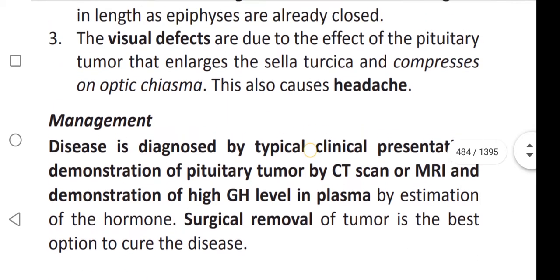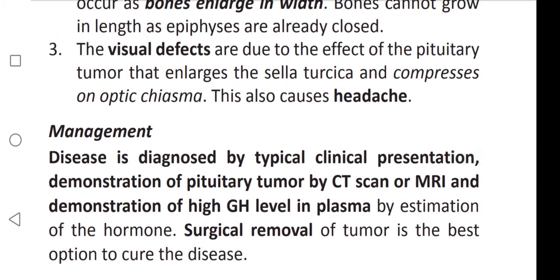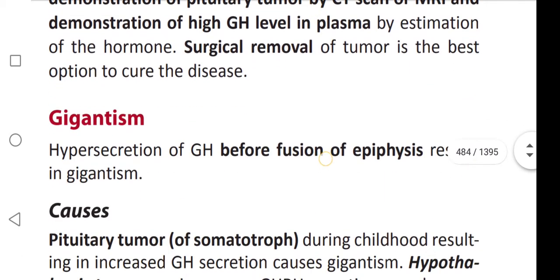How can we manage acromegaly? The disease is diagnosed by typical clinical presentation, demonstration of pituitary tumor by CT scan or MRI, and demonstration of high growth hormone level in plasma by estimation of the hormone. The important method is surgical removal of the tumor, which is the best option to cure the disease.